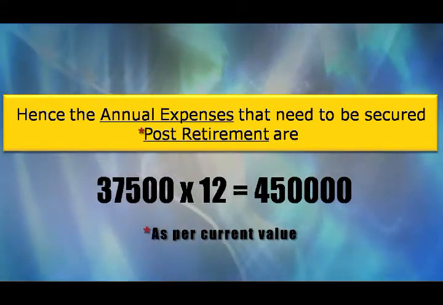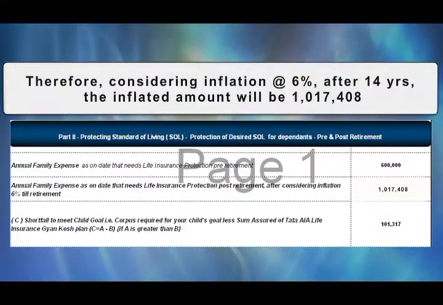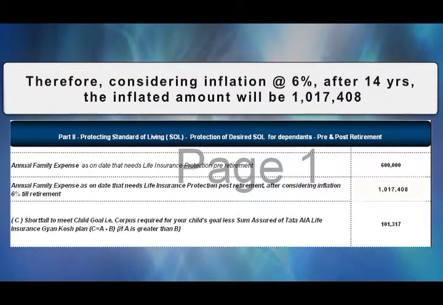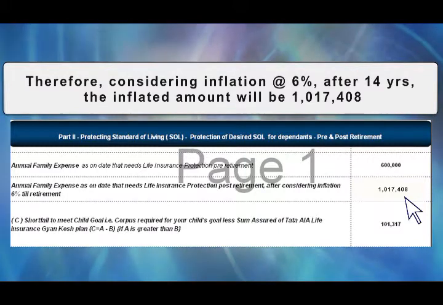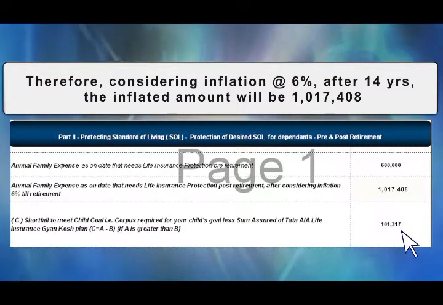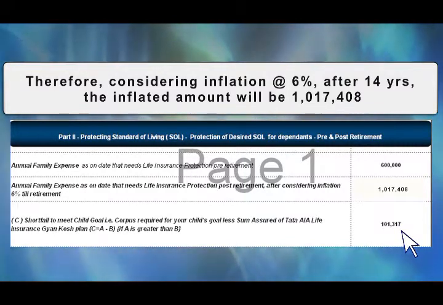No, it will be more, as you explained. So we have to inflate it, right? Yes. So 37,500 is inflated, and based on that, the inflated value that requires protection is 10,17,408 per annum. This is the amount required for child's goal less sum assured of Tata AI Life Gyan Kosh. You know there was a difference? Absolutely. That 1 lakh. 25 lakh, and 1,14,538. So that is also the sum assured, pulled in, and that difference is accounted for here.